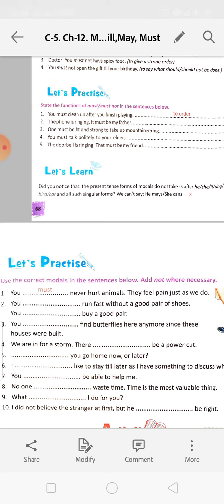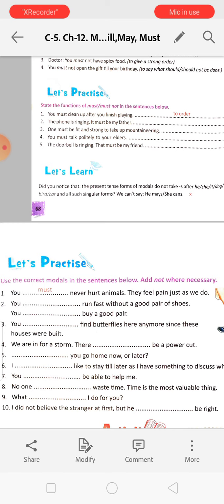No one must waste time. What would I do for you? Did not believe the stranger at first, but he might be right.